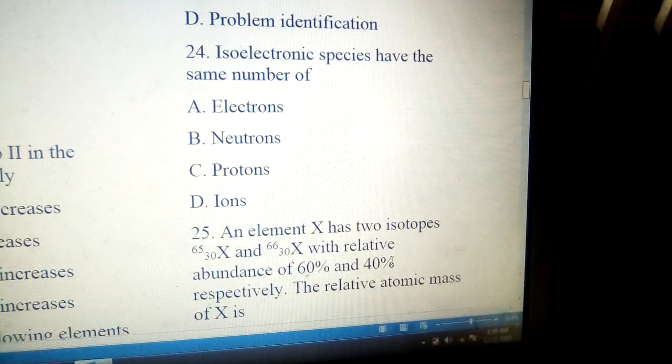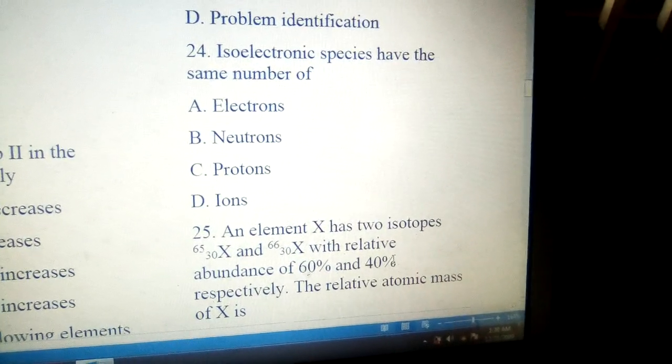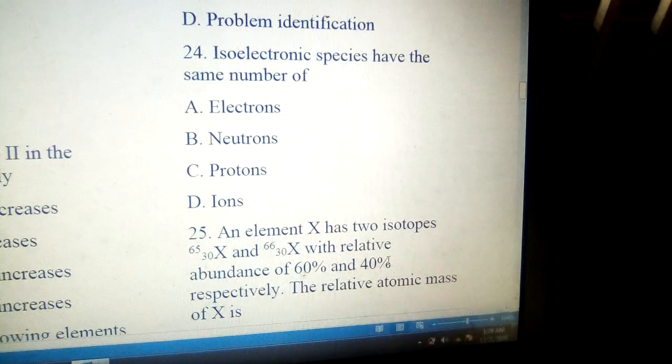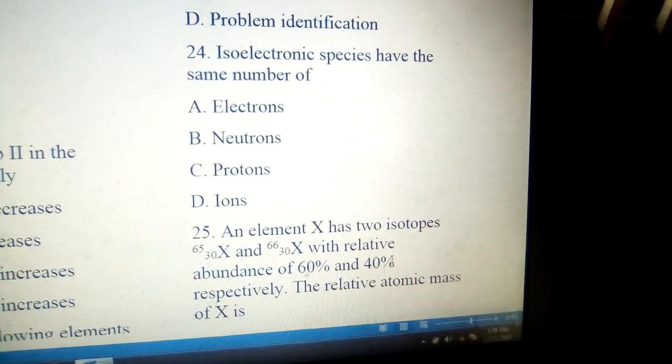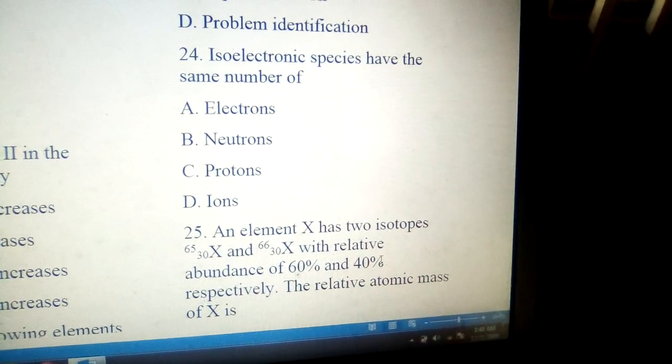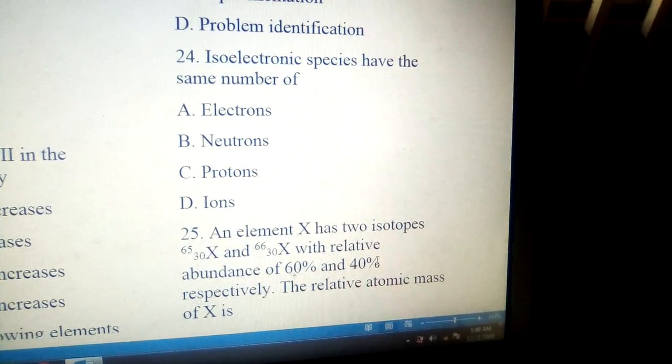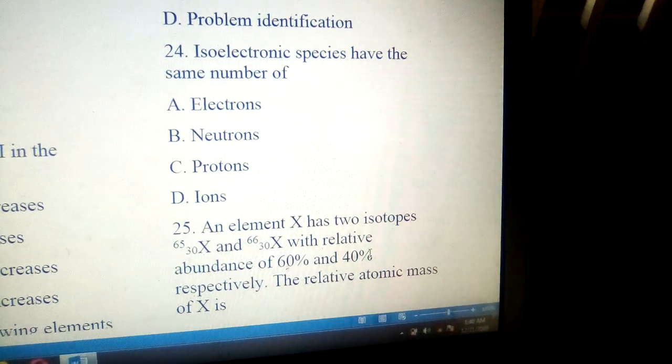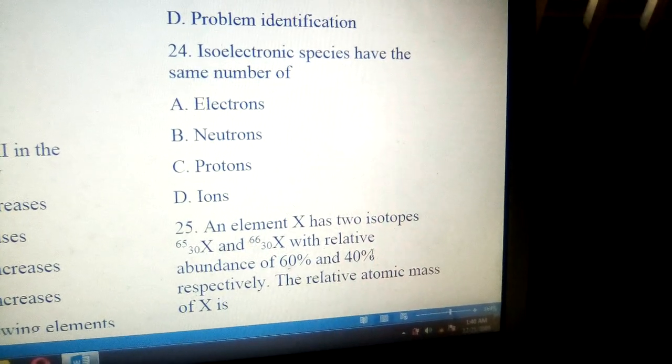24. Isoelectronic species have the same number of: A. Electrons, B. Neutrons, C. Protons, D. Ions. The answer to this question is A, because iso means the same or similar. So isoelectronic means atoms that have the same number of electrons.